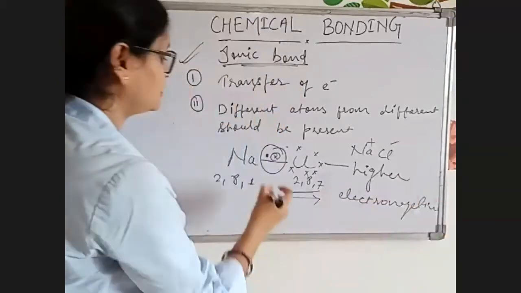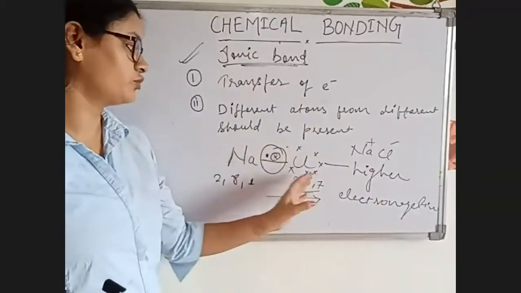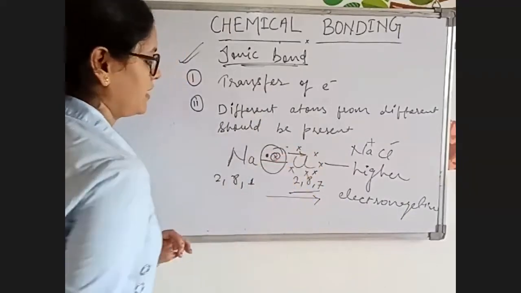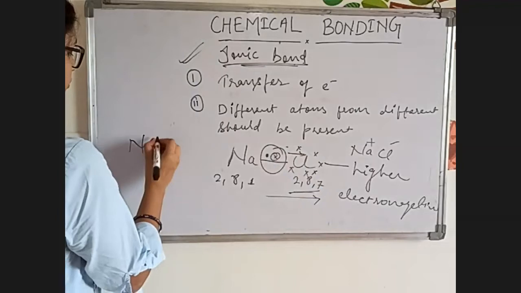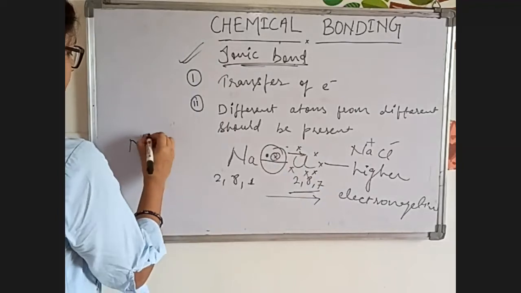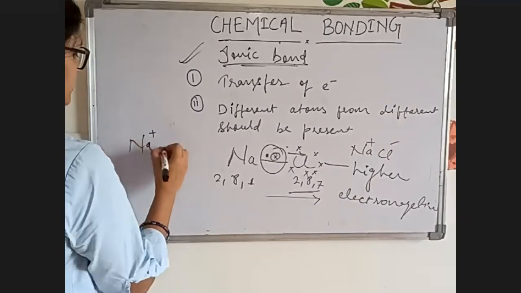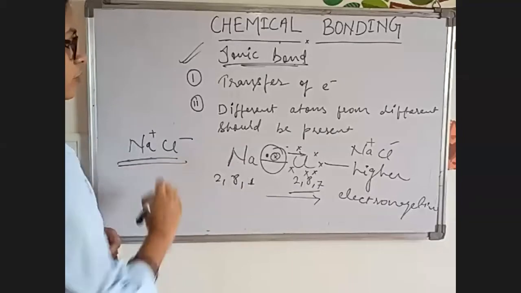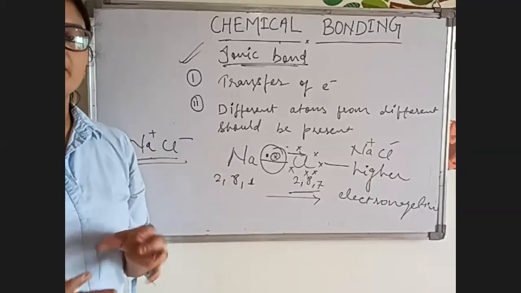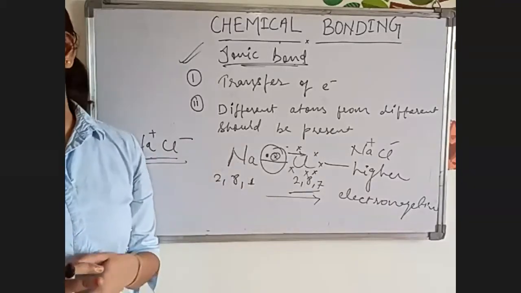So this shared pair of electrons will move towards the chlorine, and they will form Na plus and Cl minus. That's why chlorine has a negative charge. So this is called ionic bonding, and we can form an ionic bond in this way.